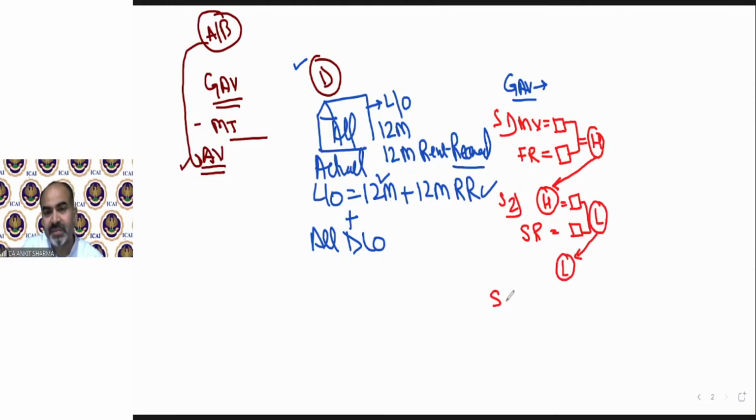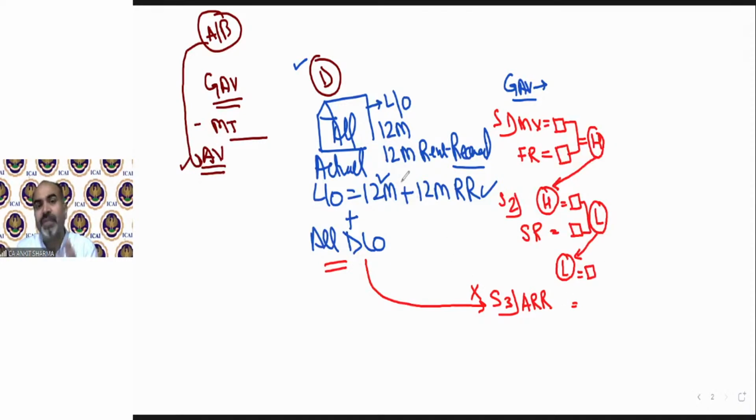Step 3 says there will be one more value which is called ARR, actual rent received, the real value for which the property has been let out. If the property is deemed let out, there will be no actual rent received, because in case of deemed let out, we assume that if the property had been let out, what would be the rental value? In reality this property has not been let out, that's why it's called deemed let out. So in case of deemed let out, this lower value will automatically be the GAV.